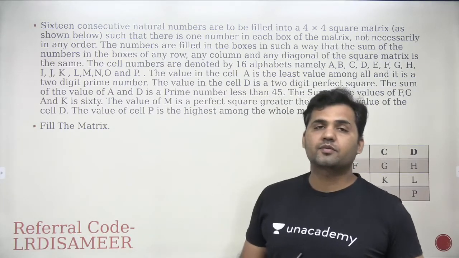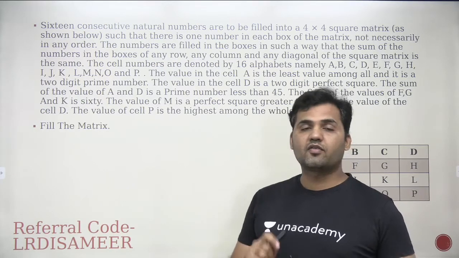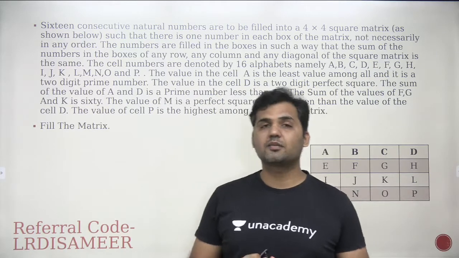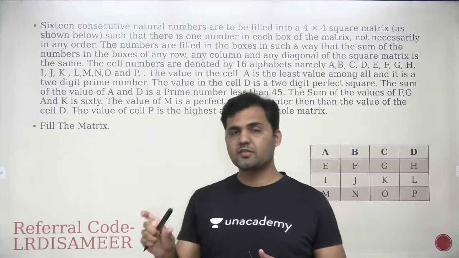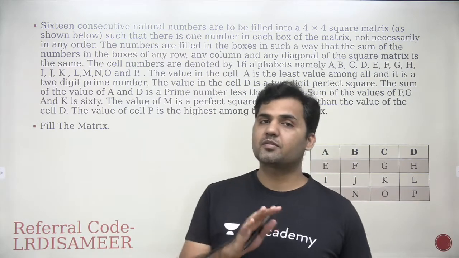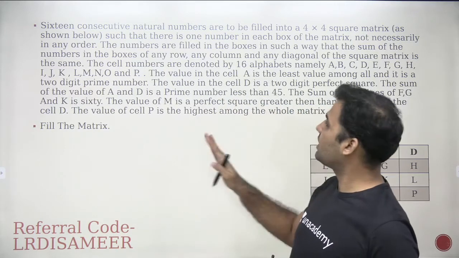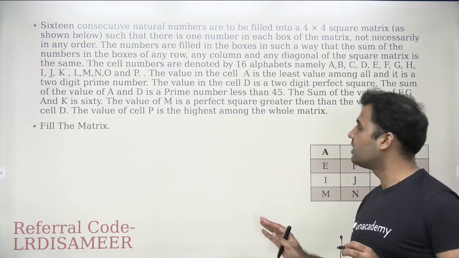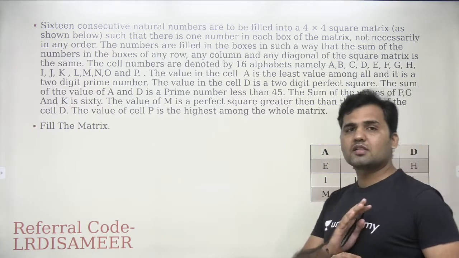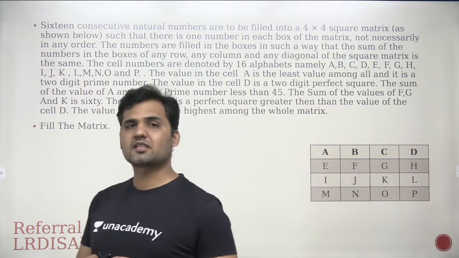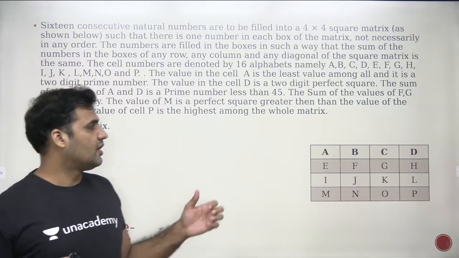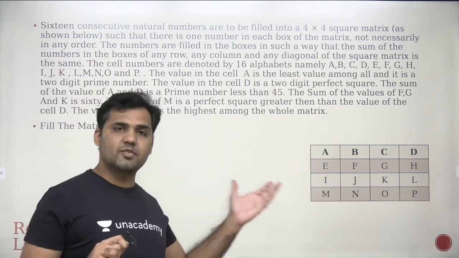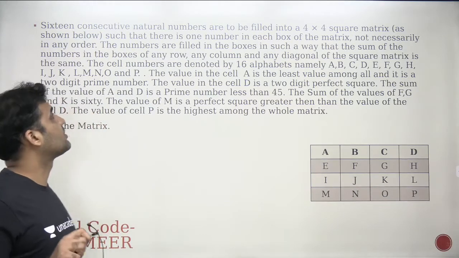So in this video, we are going to cover an advanced level set of magic square. The basic concept of magic square, the meaning of the word magic square, has been covered in the previous two videos. And here is this set that I want to discuss with you in this particular video. It's a bit advanced level, right? But this will clear all your concepts of magic square, and once you do this exercise, you will start feeling comfortable whenever you're solving a 4 into 4 square matrix or a question which is based on the concept of magic square. Let's read it through.